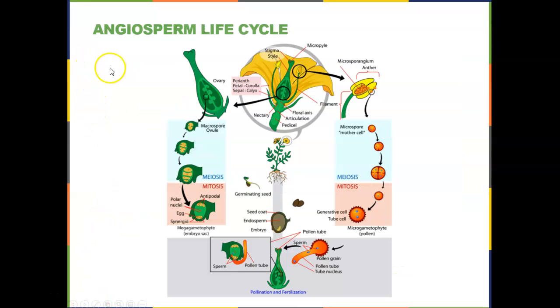So here's the life cycle for angiosperms. We just took a look at this flower structure. Here's the anther, which releases the pollen grains. When the pollen grain lands on top of the carpel, usually by a pollinator, here's the sperm cells.